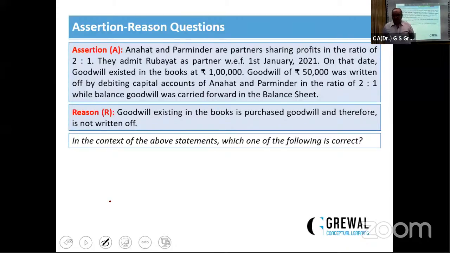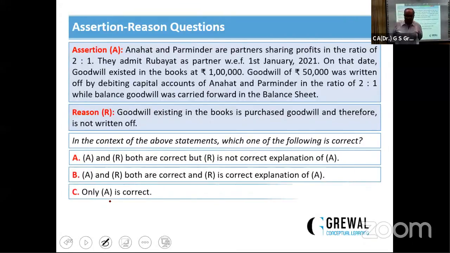Anant and Praminder are partners sharing profit in the ratio. They admit a partner, and goodwill existed in the books at rupees 1 lakh. Goodwill of rupees 50,000 was written off by debiting the capital accounts of the partners in the ratio. What balance will be carried forward in the balance sheet? The assertion itself is wrong. Goodwill balance will never be carried forward. Goodwill existing in the books is a purchase goodwill and therefore is not written off.